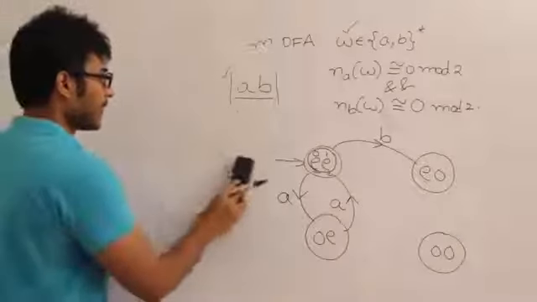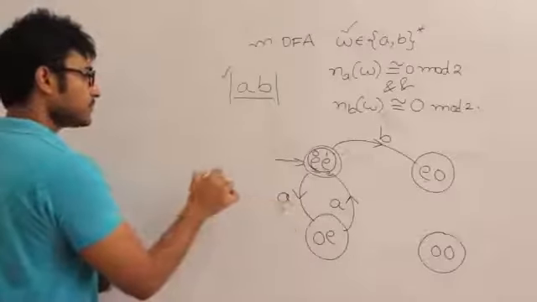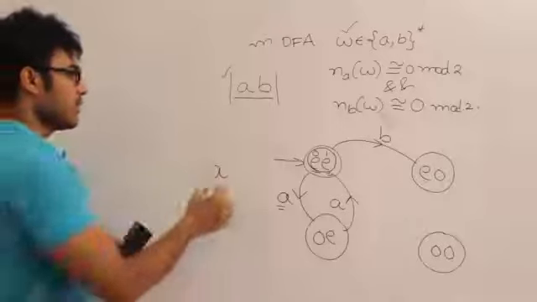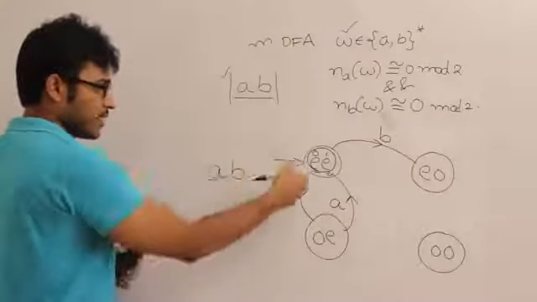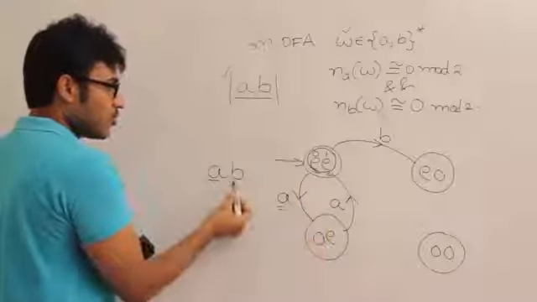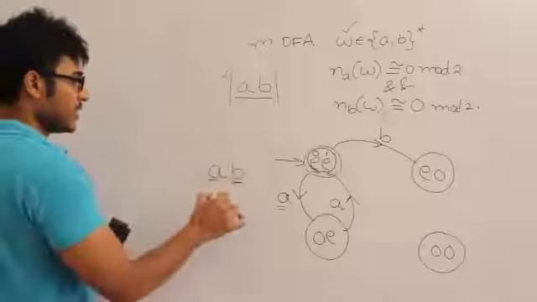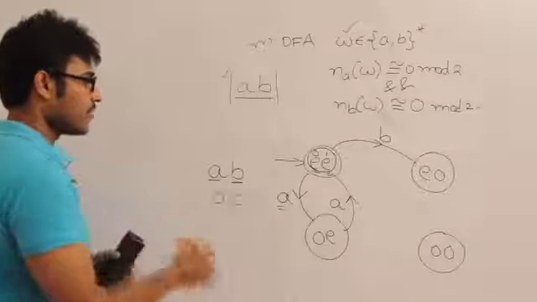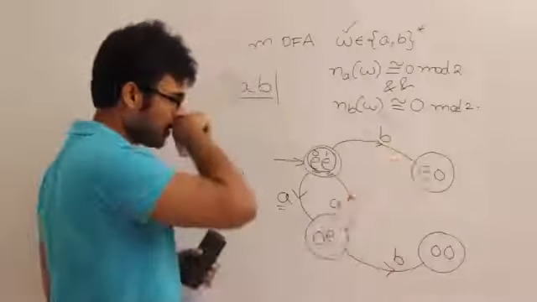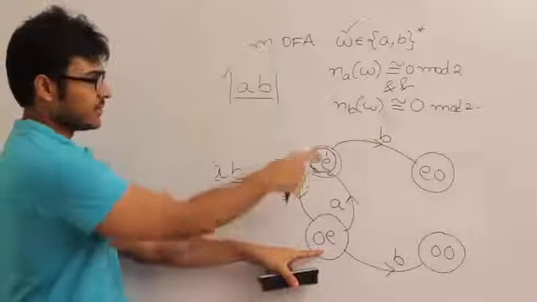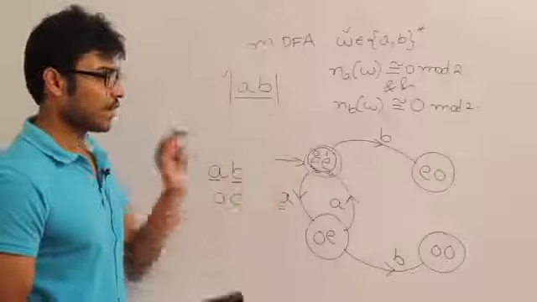Now, again, how did you reach this state? By looking at small a, and if you get one more B in this state, by seeing small a, you are in this state. I don't know where to go on B, so let's check it. So if I get A followed by B, it is nothing but odd number of A's and odd number of B's. Therefore, on B, I'll be going here, right? So this state is also complete. This state is complete, because we have discussed what happens on A and what happens on B.